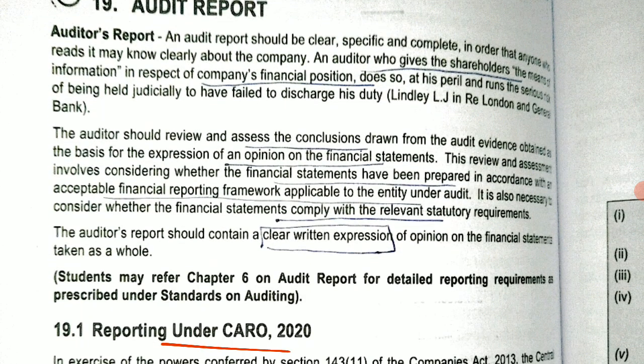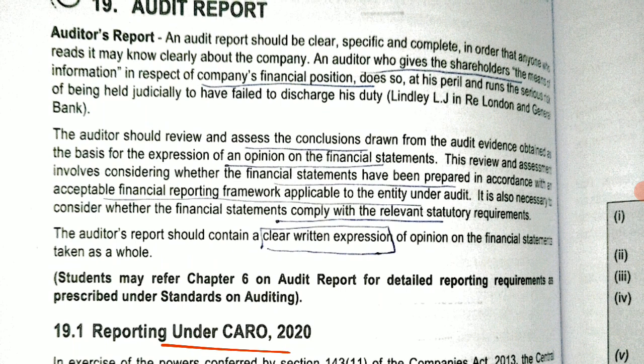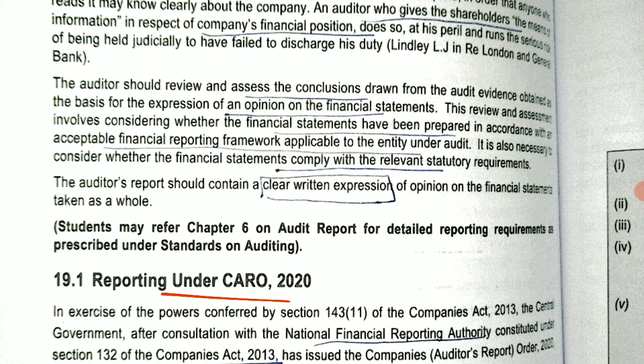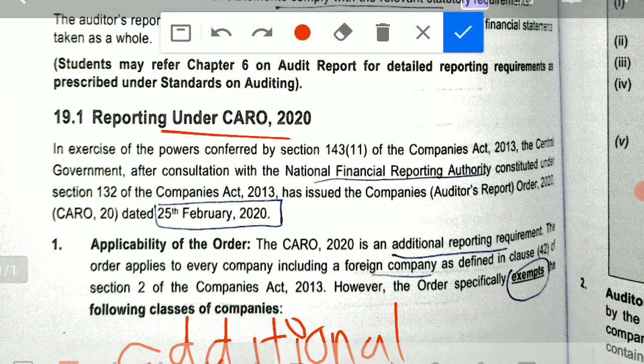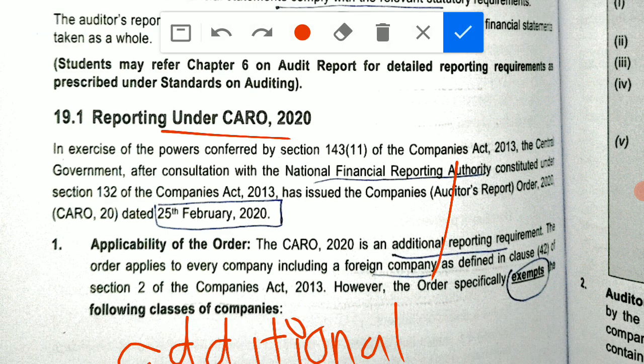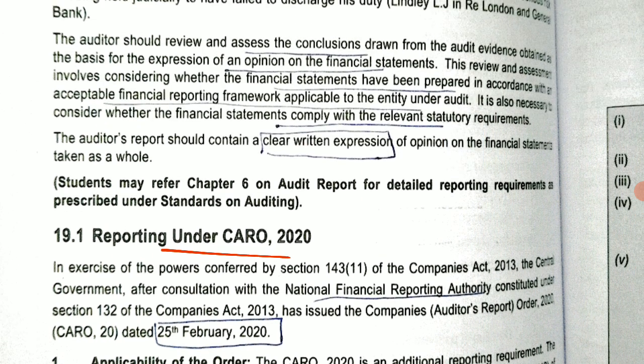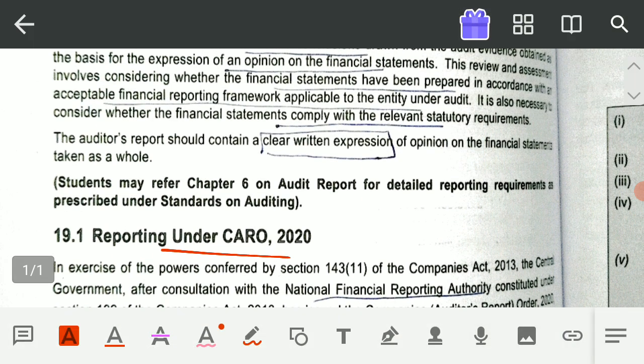So what does the auditor do? The auditor reviews and assesses the conclusions drawn from the audit evidence obtained as the basis for the expression of an opinion on the financial statements. That means after analyzing the financial statements of the client, the auditor expresses an opinion on whether the financial statements are in accordance with the applicable financial reporting framework or not, and whether he has complied with the statutory requirements.